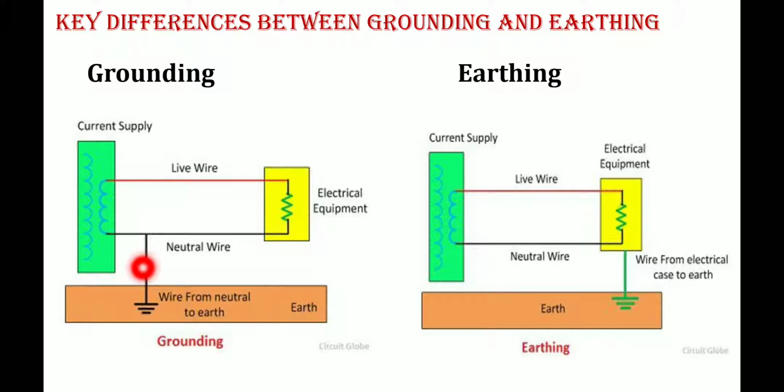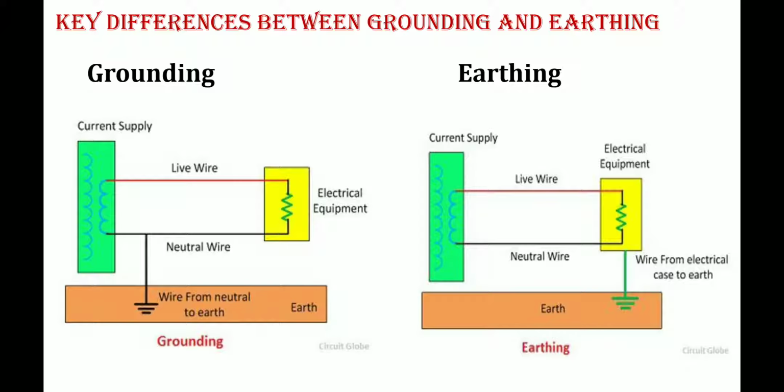Keep it in mind, the grounding wire is represented with the black color, placed between the neutral of the equipment and the ground. But in earthing, there will be an earth electrode, which is placed between the equipment body and the earth pit.